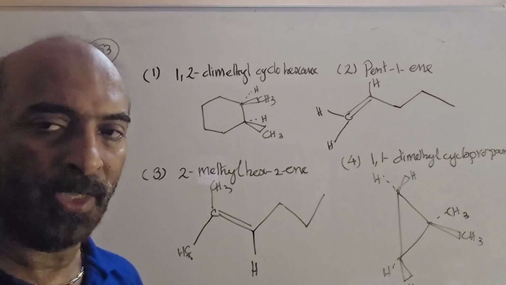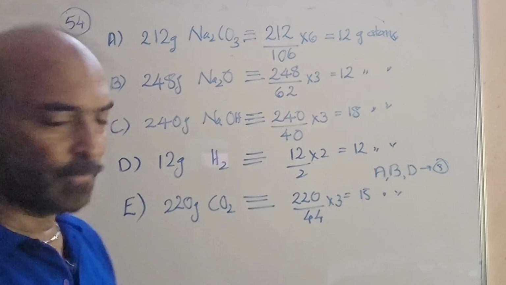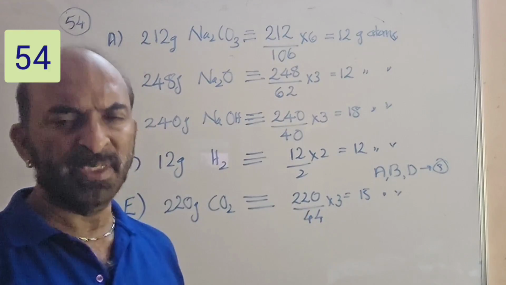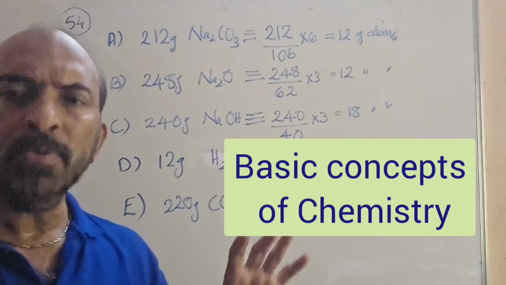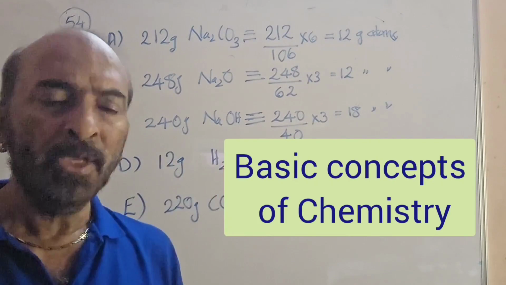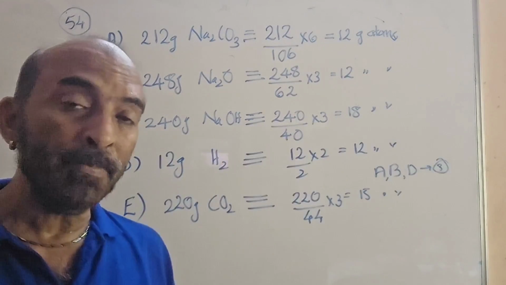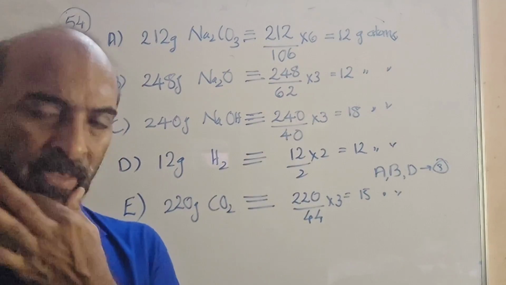Okay, hope you understood that. See the next question, 54. It is from Basic Concepts of Chemistry. Here they have provided 5 samples of different compounds, and you have to identify which among them have the same number of atoms. Same number of atoms.